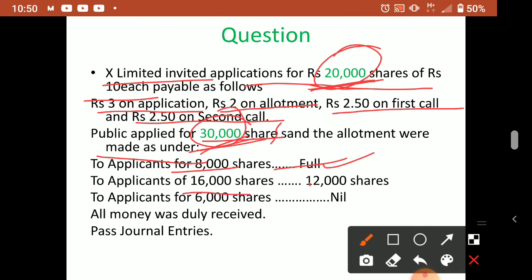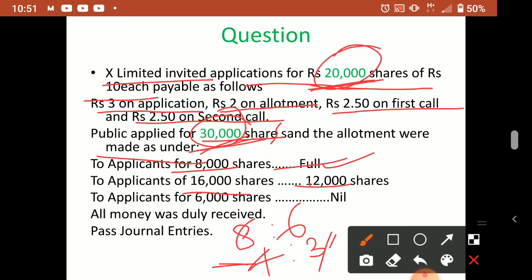They asked for 16,000, but they gave only 12,000. So here the ratio, how can we say it? 16 is to 12 means 4 is to 3. Those who asked for 4 shares will be getting only 3 shares. That way we have to reduce the ratio. If you are directly putting it also, no problem. Just to understand, those who asked for 4 chocolates will be getting only 3 chocolates, like that. So those who asked for 4 shares will be getting only 3 shares.